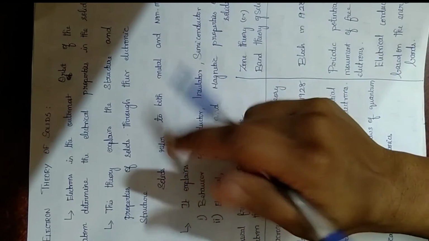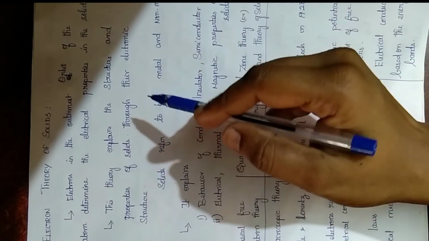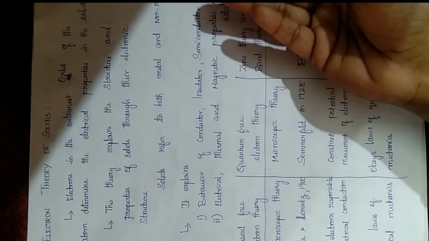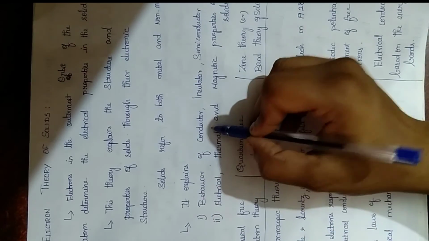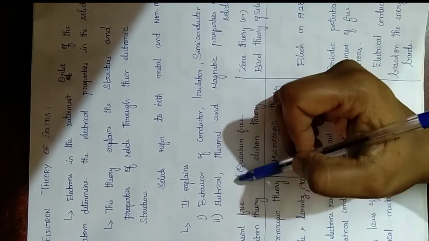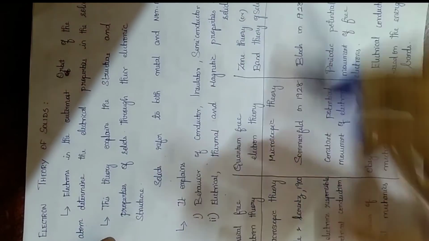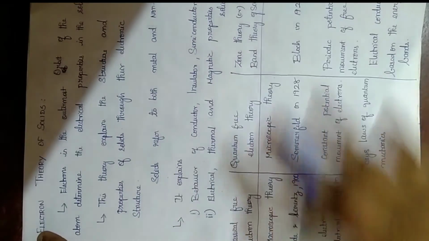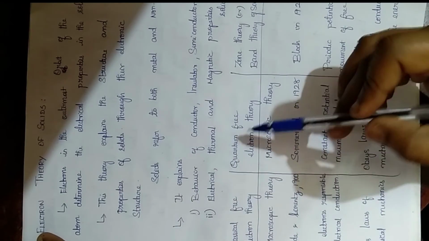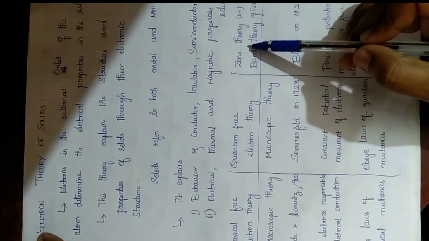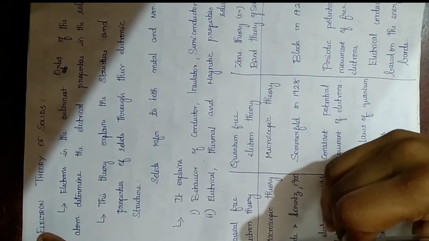What does the solid here refer to? It refers to both metals and non-metals. So it explains the behavior of conductors, insulators, semiconductors, and also the electrical, thermal, and magnetic properties of solids based on their electronic structures. Based on this, we define three theories: classical free electron theory, quantum free electron theory, and zone theory or band theory of solids.